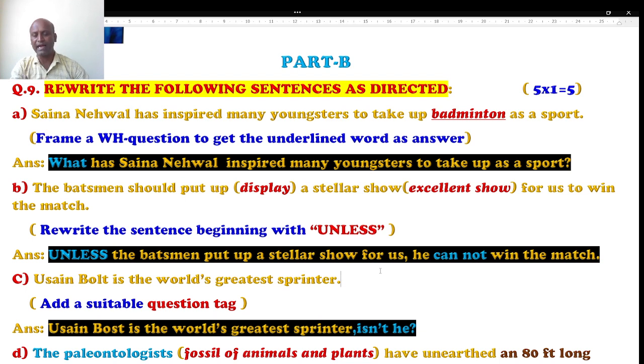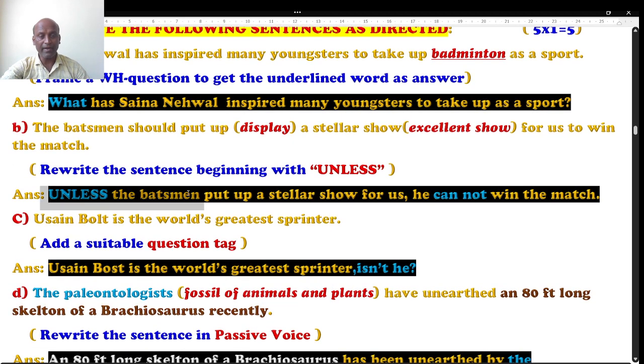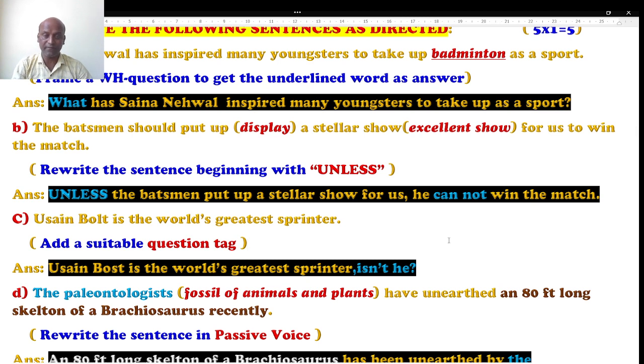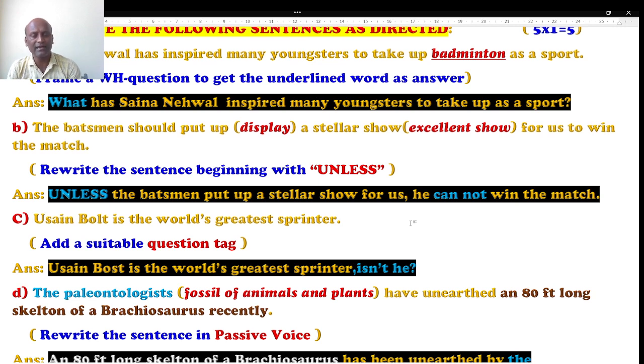Students, when we use unless, what is the answer? Unless the batsman puts up a stellar show for us, he cannot win the match. Means to say, unless the batsman uses excellent display of his sports, he cannot win the match. Of course, the meaning is same again. I use unless, and in between I use cannot. Dear students, regarding this question, in degrees also, when we are a bachelor degree student, this question was quite common.